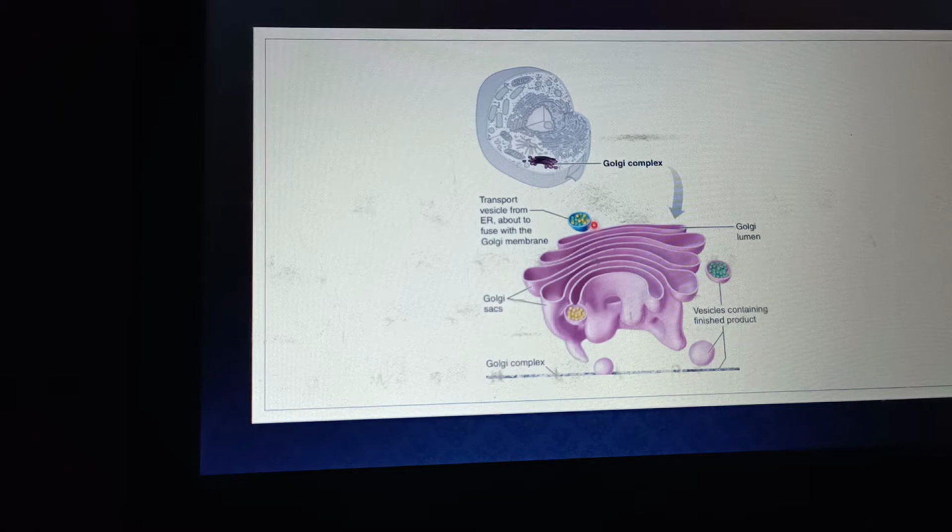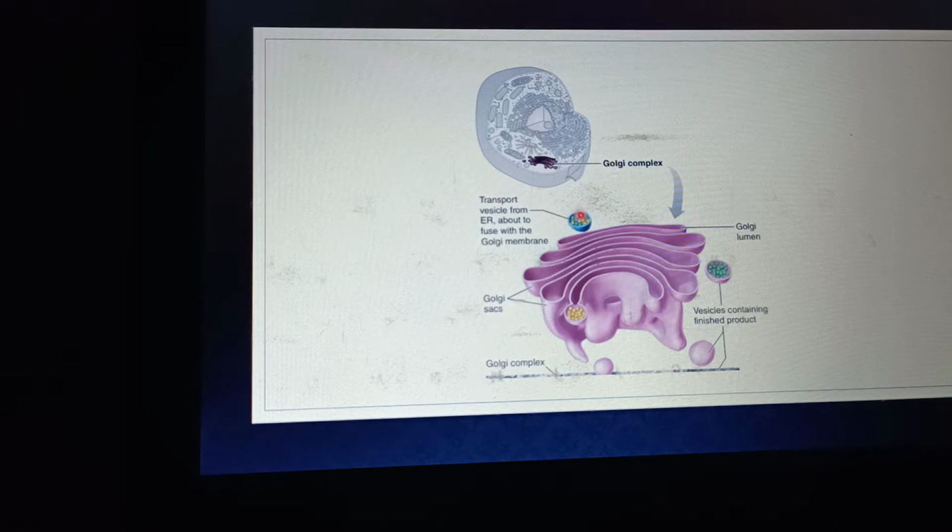On the other hand, these vesicles fuse with the cis face of the Golgi complex. Actually, there are two faces of the Golgi complex. One is the cis face, the second is the trans face. What is the cis face of the Golgi complex? The cis face is the face which faces towards the endoplasmic reticulum. On the other hand, this is the trans face of the Golgi complex, which faces towards the plasma membrane. So the transport vesicle comes and fuses with the cis face of the Golgi complex.